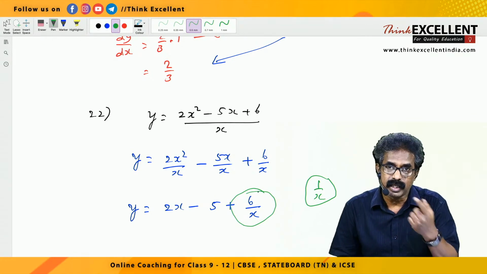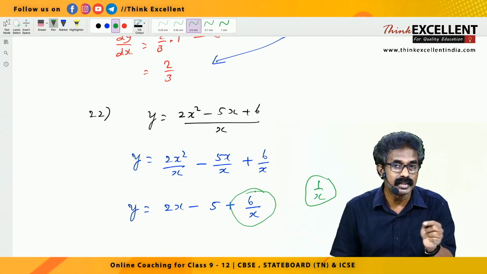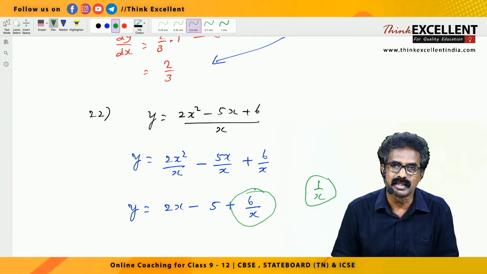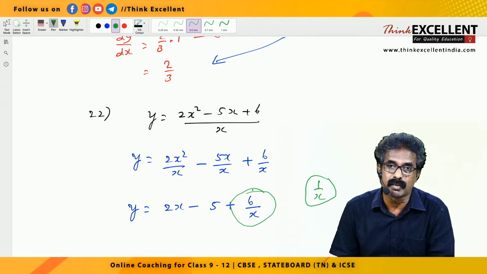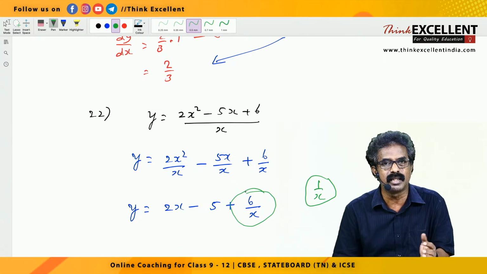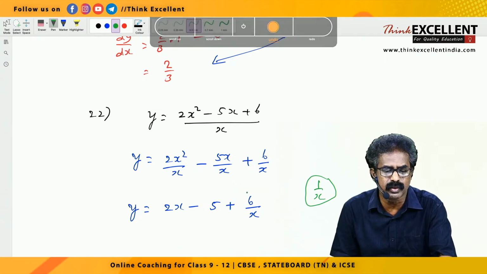The 6 you have to take to the numerator, x raised to minus 1. Then you have to apply n into x raised to n minus 1, but I asked you to take it as a formula. 1 by x derivative, what is 1 by x derivative? Minus 1 by x square. Even I asked you to learn 1 by x square derivative minus 2 by x cube, because these things will come quite often, okay? Otherwise you have to waste time here, right?